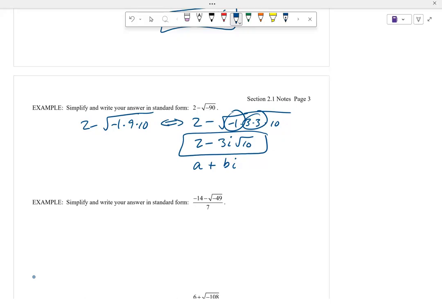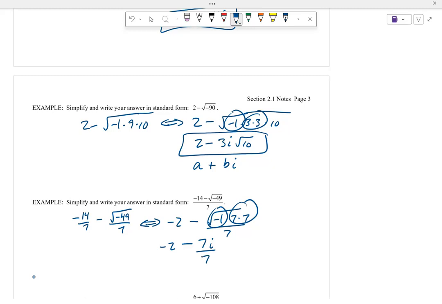So here's this next one. I'm going to use the fact that that's a common denominator. That's 7. Put them both over 7. So I got -2 minus, and then let me break up, that's -1 times 49, which is 7 and 7. So I get -2 minus, there's i. Square root of 49 is 7. This is all over 7. Notice my 7's canceled. So we just end up with -2 minus i on this one.